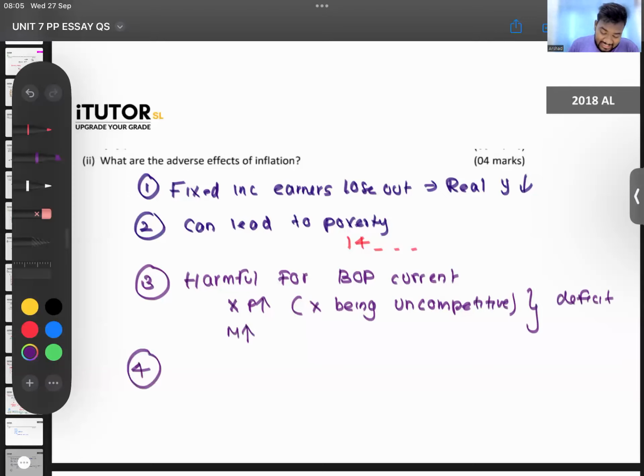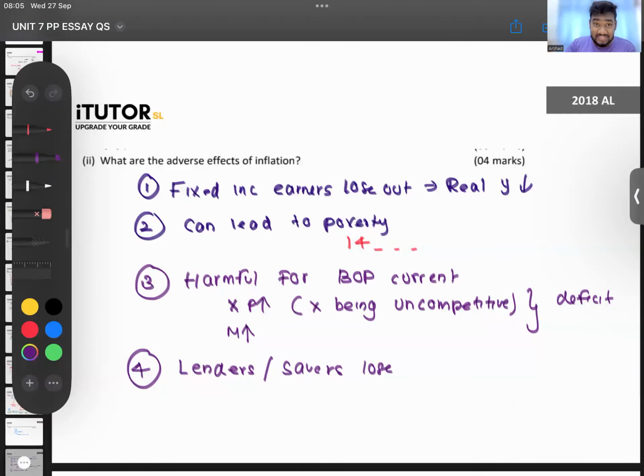Now you can say lenders, people who lend and also people who save money, right? Savers lose, right? So you can say there is no incentive to save money, guys. When there is high levels of inflation, your real interest rate is negative, no? Nominal interest rate minus inflation. So whoever is lending, whoever is saving money are losing.